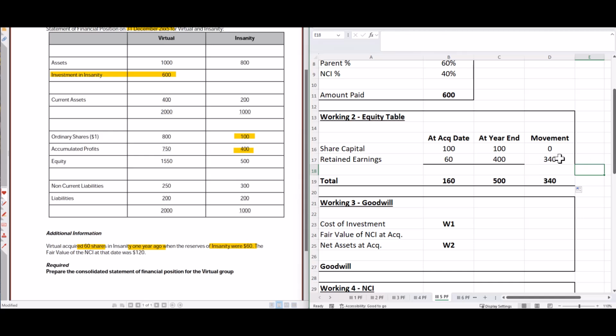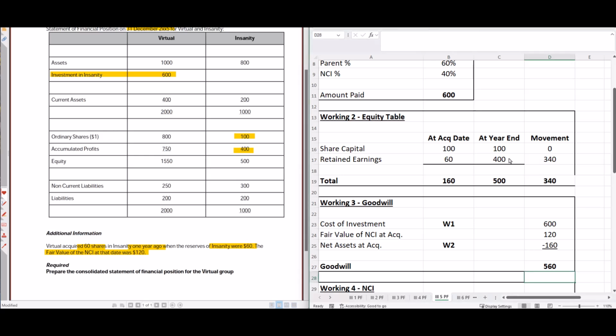Again, as long as you know the workings, everything from this point on is downhill. The cost of investment we noted in working 1. The fair value of the NCI at acquisition, well actually that's given to us over in the question. Fair value of the NCI 120. So that's 120. The net assets at acquisition always come from here in working 2, column 2. Which means that the goodwill is 560. So goodwill is 560.